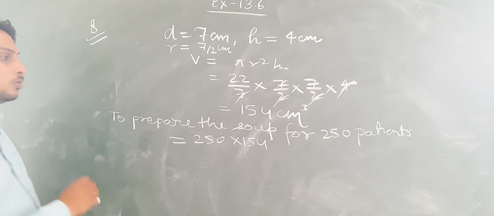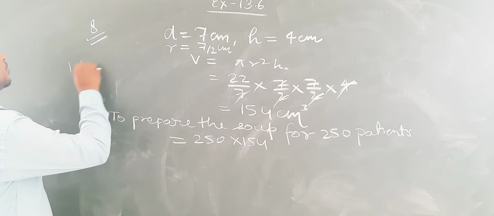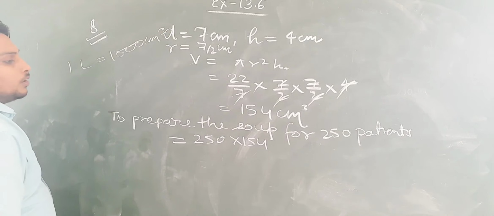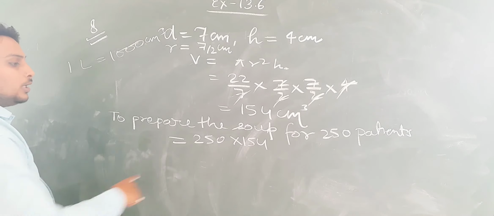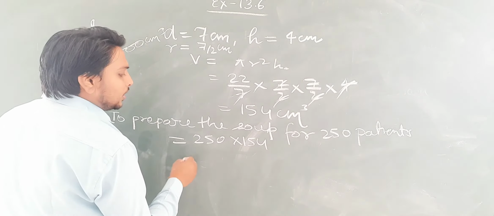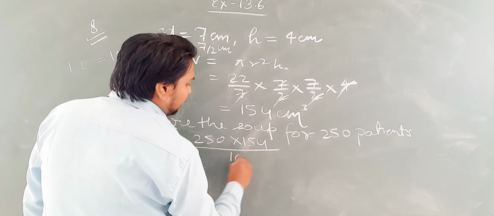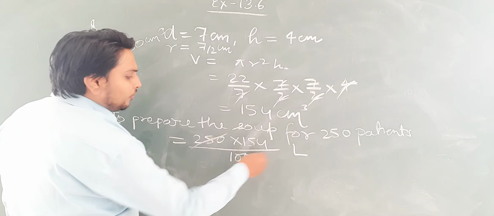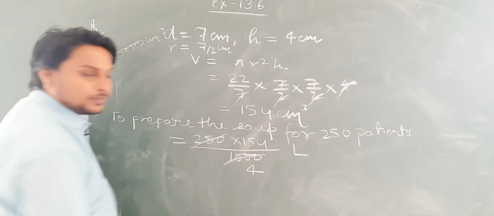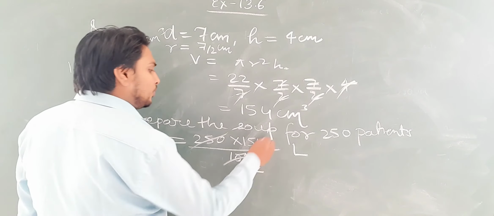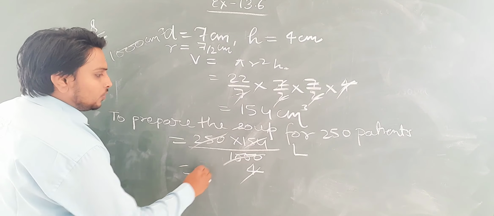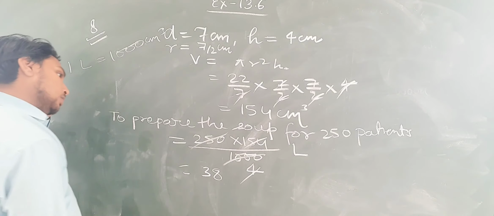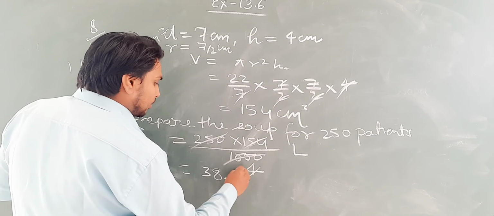Students, if you want to know in liter, we know 1 liter is equal to 1000 centimeter cube. So if we want to change it into liter, we have to divide it by 1000. Divide by 1000 and write it in liter. 250 divided by 1000 is 4 times, and this 4 will divide this. 4 threes are 12, 4 eights are 32, and 4 fives are 20.